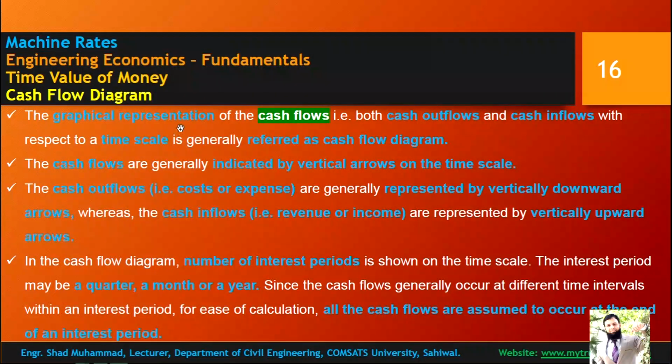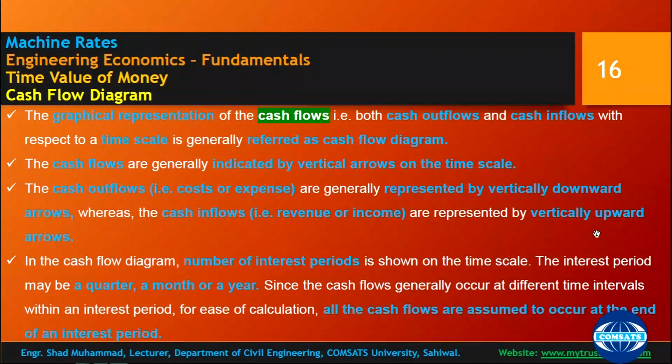Vertical arrows above and below show the cash flow. Cash outflow, costs or expenses are generally represented by a vertical downward arrow. Whereas cash inflow, revenue or income, is represented by an upward arrow, that is a positive sign, and the downward arrow is cash outflow. In the cash flow diagram, the number of interest periods is shown on the time scale.